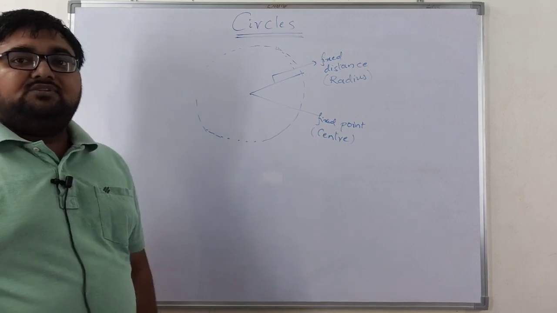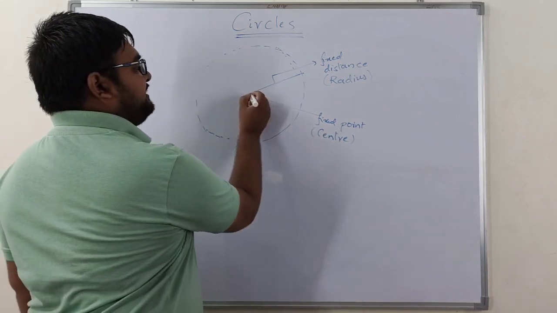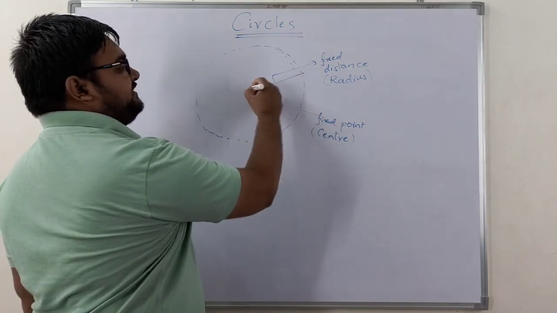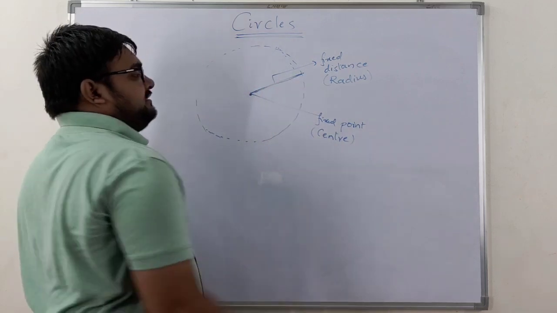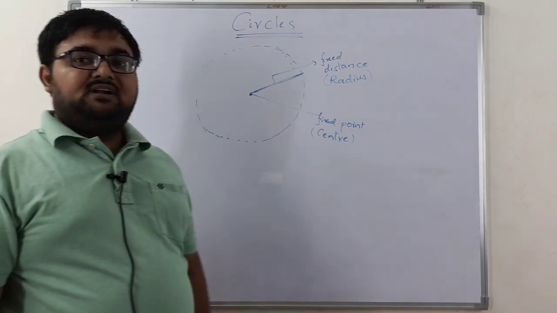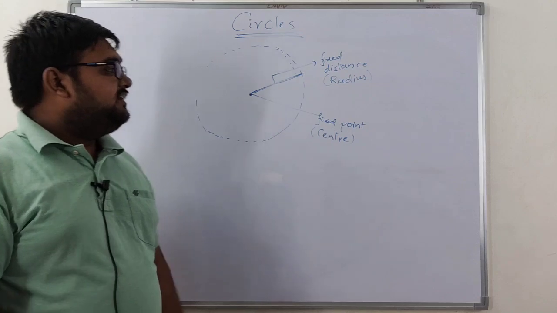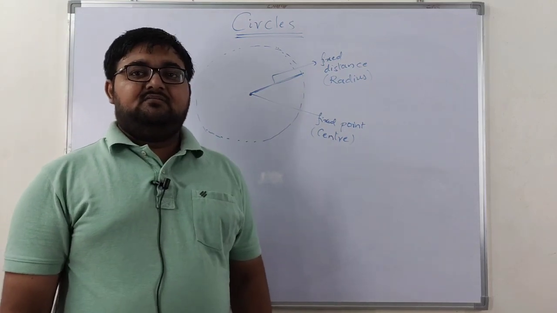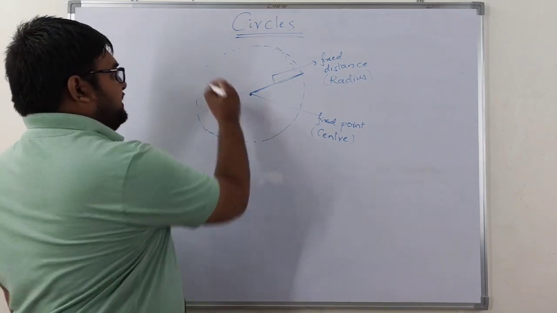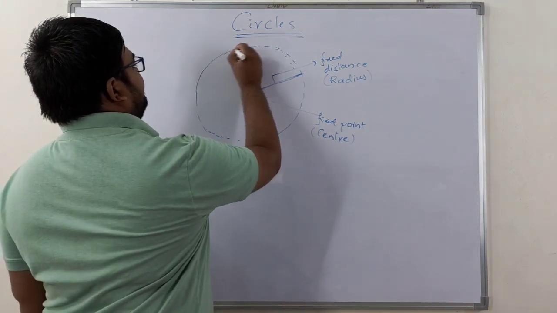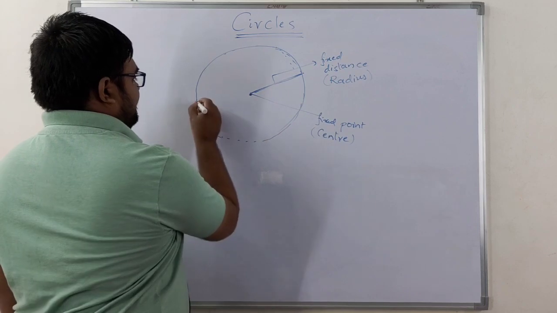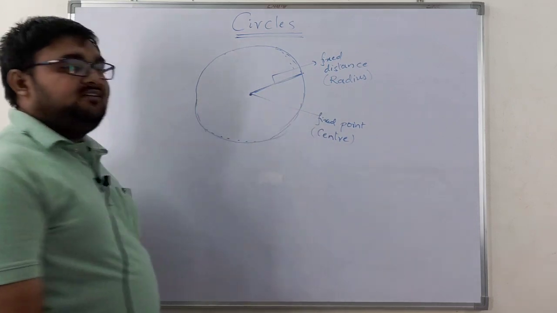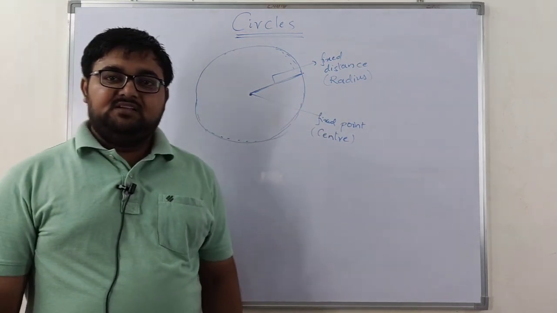In a circle you have two things, one is a fixed point and the other a fixed distance. This fixed distance is called the radius of the given circle, and the radius of any circle is always a fixed one, right? Now, the boundary of the circle is called the circumference of the circle.